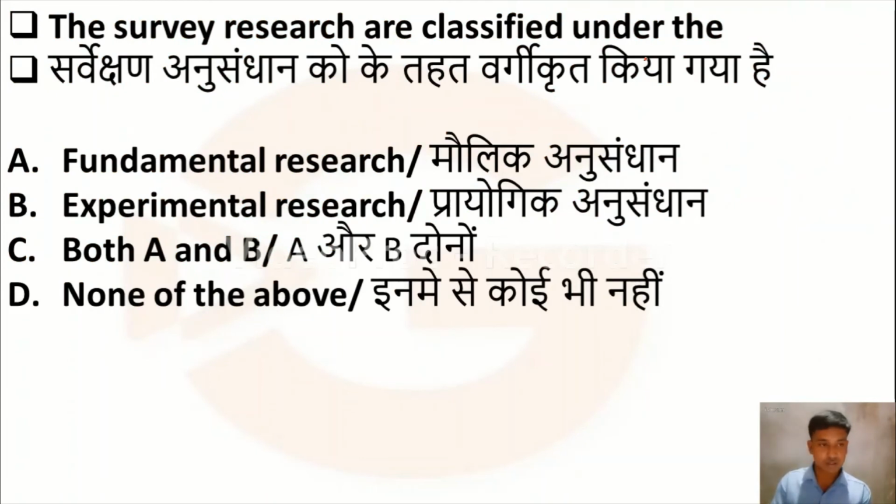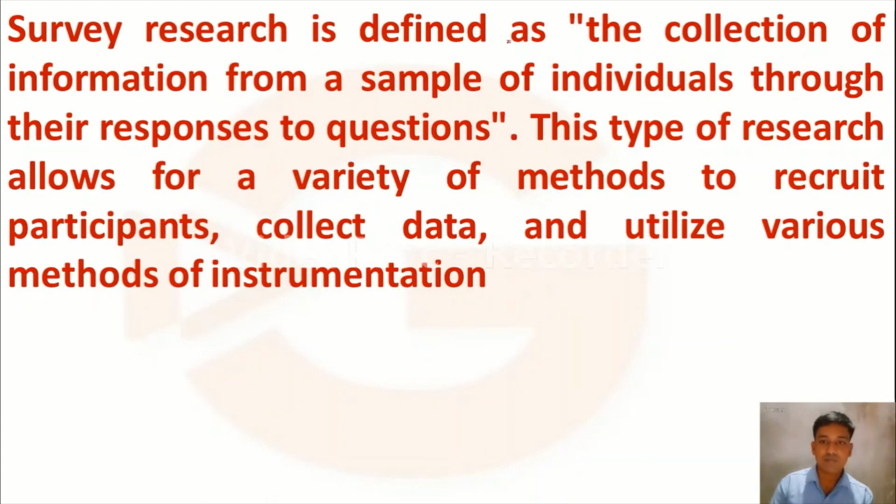Then the next question is, survey research is classified under: option A fundamental research, option B experimental research, option C both A and B, option D none of the above. Very easy question. Survey research is classified under both fundamental research and also experimental research. So both A and B are correct here. Survey research is defined as the collection of information from a sample of individuals through their responses to questions.